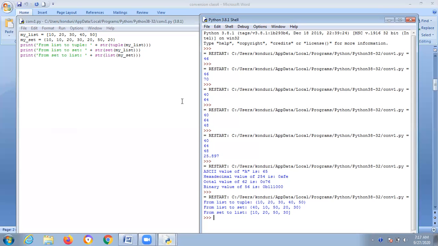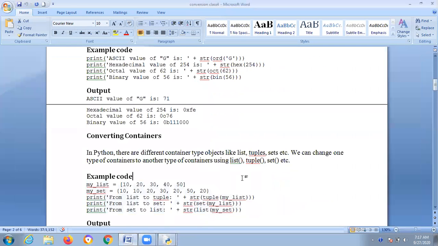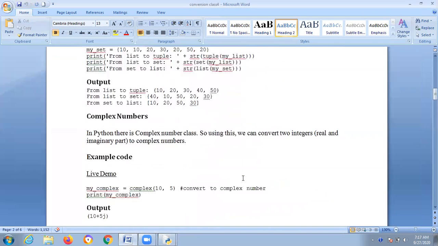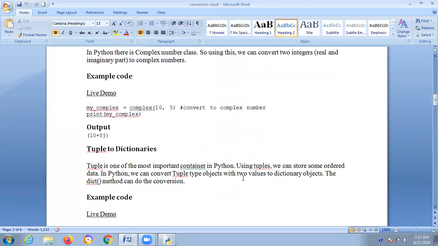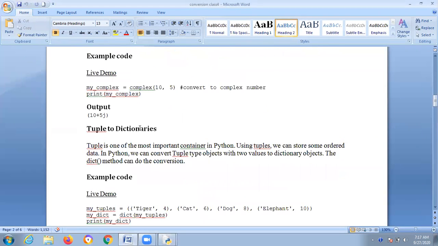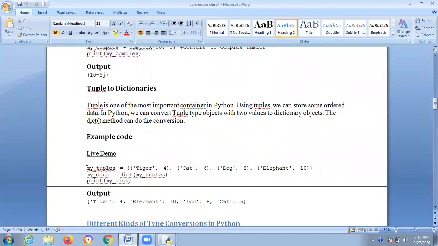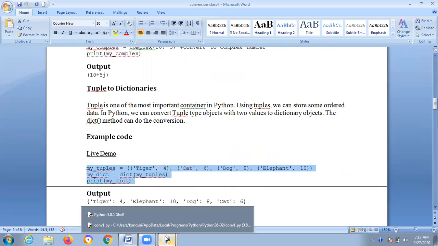Tuple, list, set, and next, complex numbers. In the previous one also you had complex numbers. I already told in the previous lecture, complex numbers consist of a real part and an imaginary part. Suppose you give 8, comma 7. That means you get 8 plus 7j. It will convert to complex numbers. Next one is dictionaries. Dictionary is also very important. That has key and value. I will explain it clearly with an example.